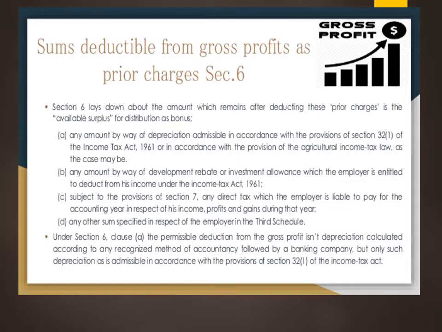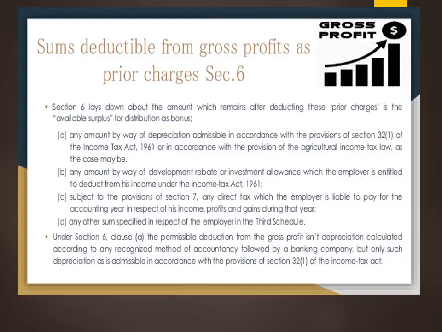We have to take that, and the direct taxes, to be very specific, should be calculated by the employer. Suppose some other sums are mentioned under schedule 3, we have to take all those also, like provisions for bonus and other reserves. We have to take that into consideration. Now we will see each one by one. The first point is any amount called depreciation, any amount of depreciation admissible with respect to the Income Tax Act 1961.